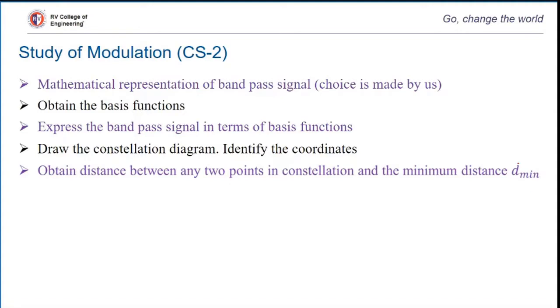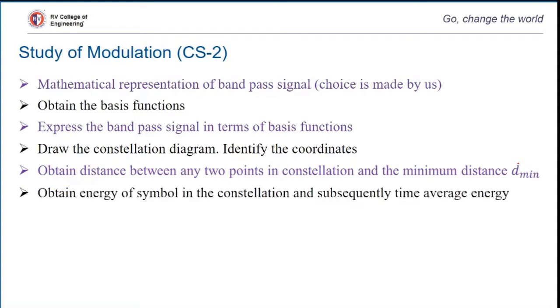You'll see that yourself. We'll call it d min. Why do you want to calculate d min? The purpose of calculating this minimum distance is that this is the major factor with which we'll be finding out the performance of the transmitter as well as the receiver. So we'll be finding out the probability of error based on this distance, or d min.